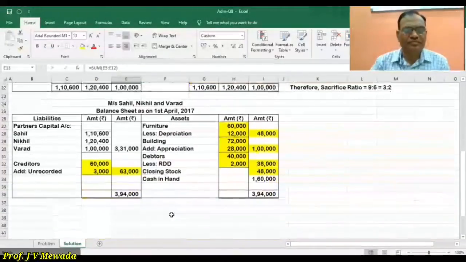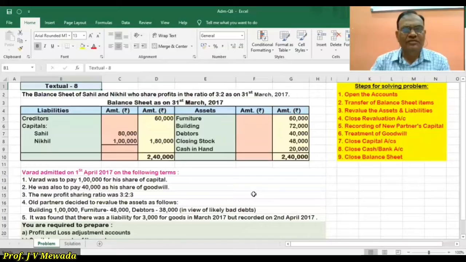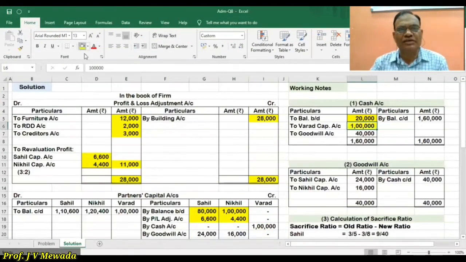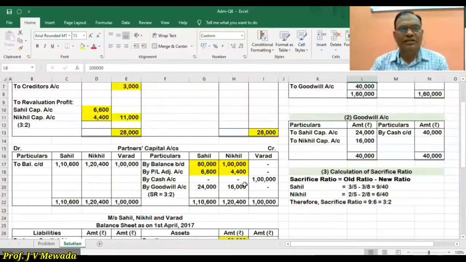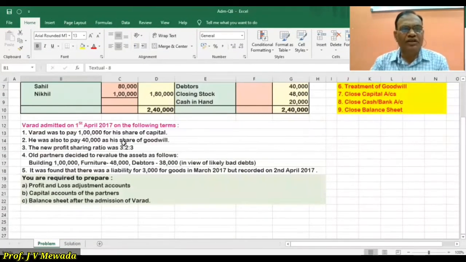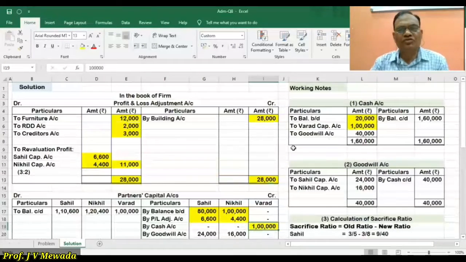Now our next step is recording of the new partner's capital, 1 lakh rupees. So we are going to record 1 lakh rupees in the cash account on the debit side and in Varad's capital account on the credit side by cash. That is the recording of the new partner's capital. And then this 40,000 is brought by way of goodwill by Varad. So again in the cash account on the debit side, goodwill account is credited 40,000.